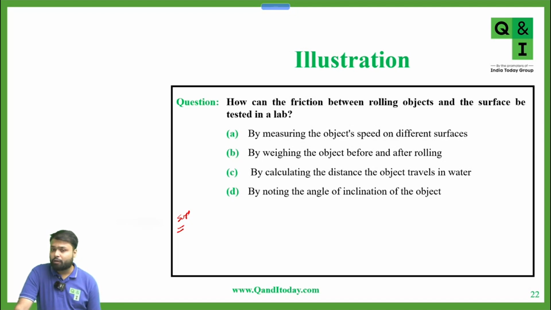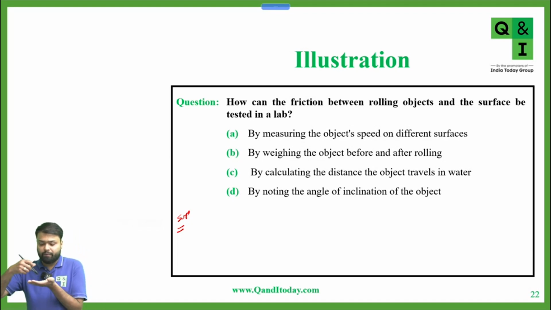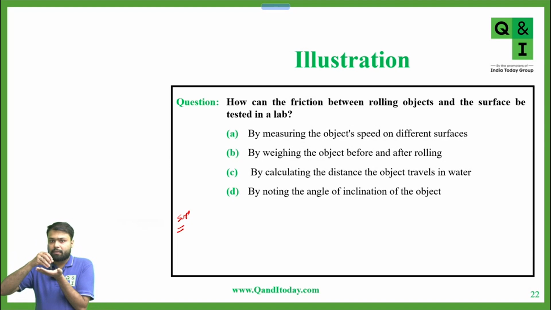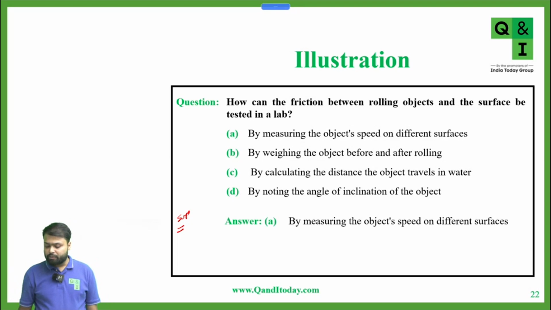First, the nature of surfaces in contact. If the surface is smooth, friction will be less. If the surface is rough, the friction will be more. And if we increase the pressure, or the force from the upper side, there is more resistance to the flow. Yes or no? So these are the two factors on which friction depends.